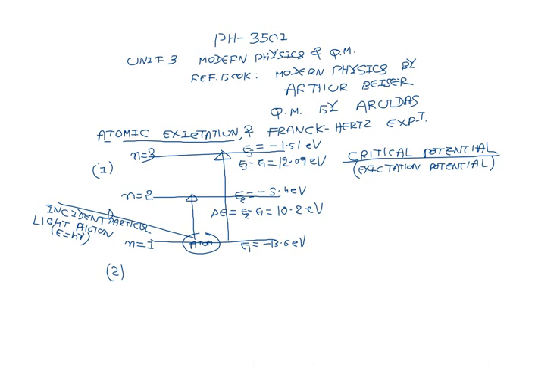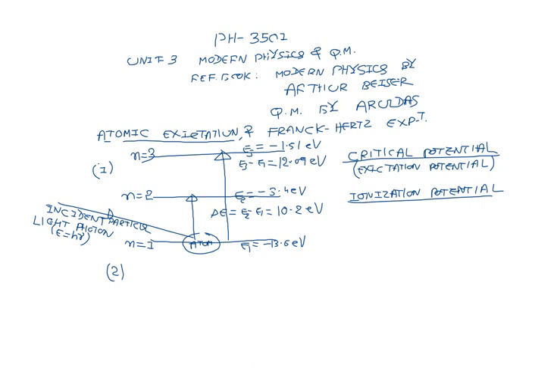The second important term is ionization potential. If enough energy is absorbed by the atom, then the electron gets out of the atom. When enough energy is absorbed by the atom, the electron gets out of the atom. You can say that the atom is ionized. So the minimum amount of energy required to ionize the atom is called ionization potential.